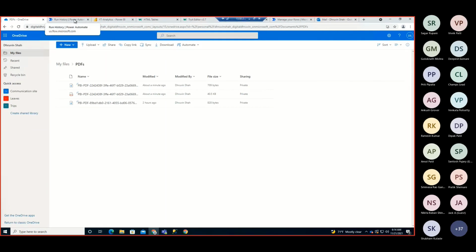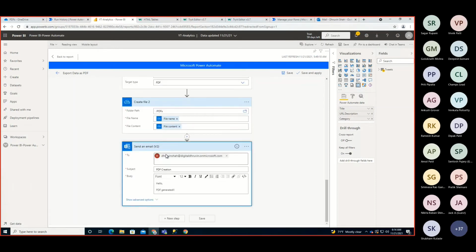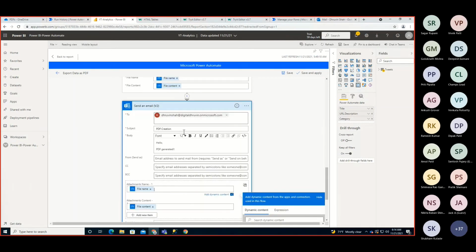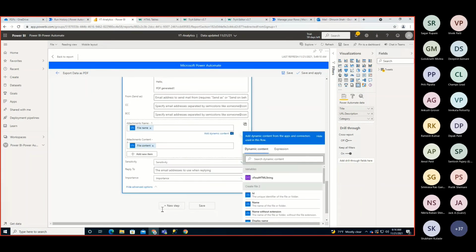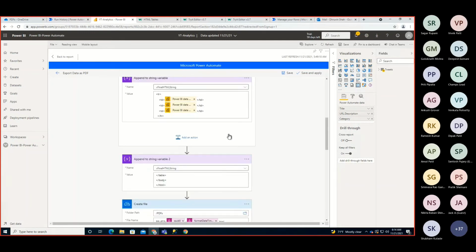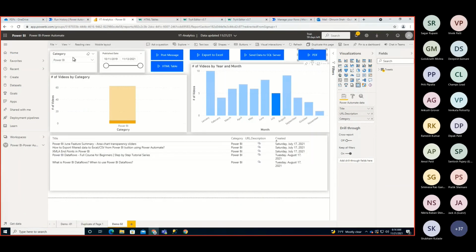And after that, let's say I want to send that as an email. So basically I just added one email action, and in the advanced option, I just pass the exact same file name and file content over here, and that will send that as an end outcome. I know the flow is lengthy, but this is the concept that I wanted to present here. And by following the steps, definitely you will be able to create that. No such big deal over there.